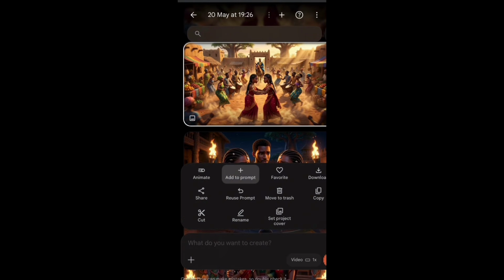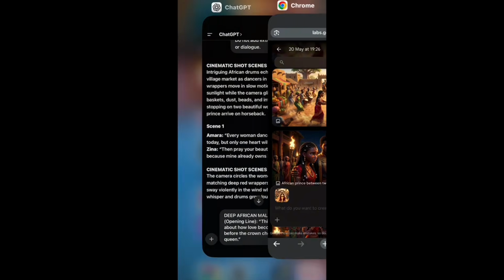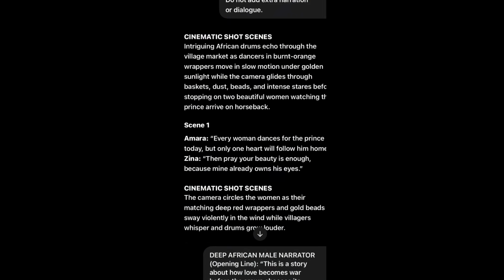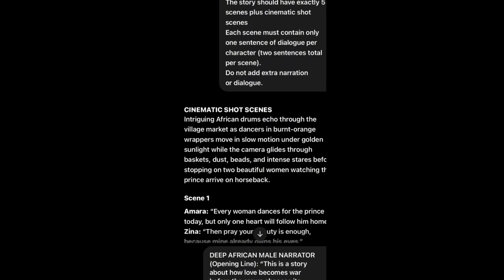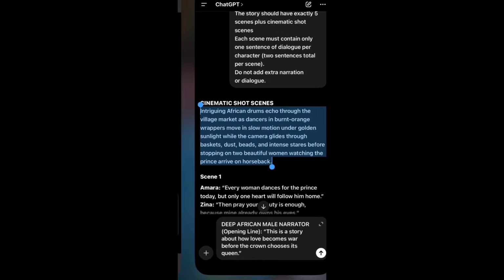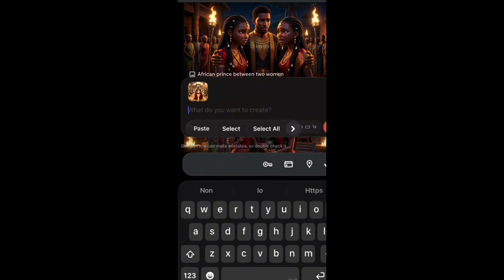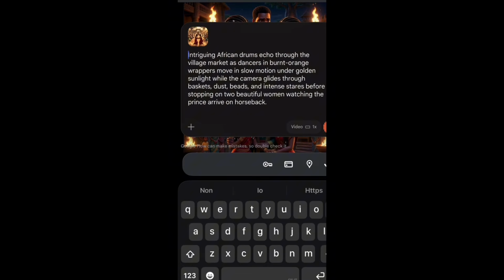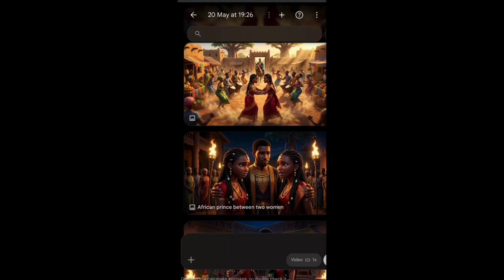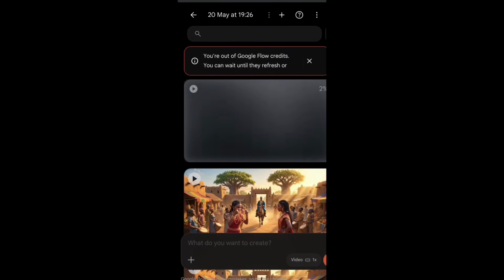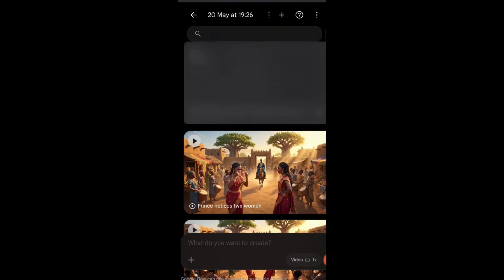So the next step is to create the very first scene that has the music in it. So we'll head back to ChatGPT, we'll copy a prompt for the first cinematic scene, and then we'll come back to Google Flow, select the first image of the first scene. Once we do that, we'll paste our prompt in the description box and hit the arrow and the video will start generating. So just in a similar pattern, we'll give it a little while and the video will fully generate.